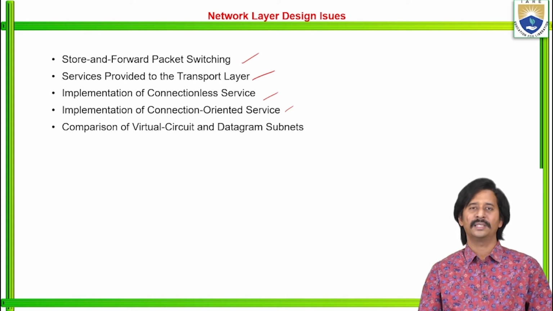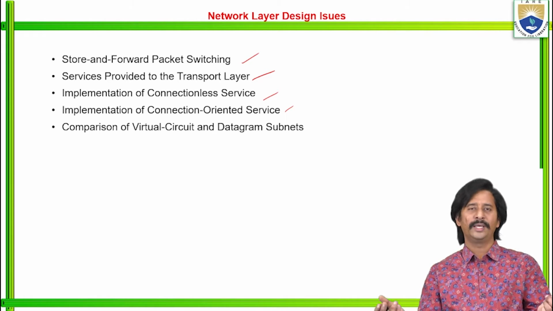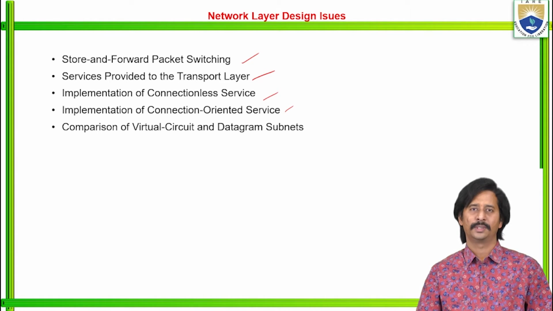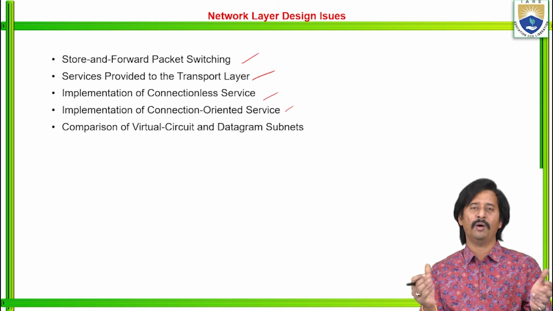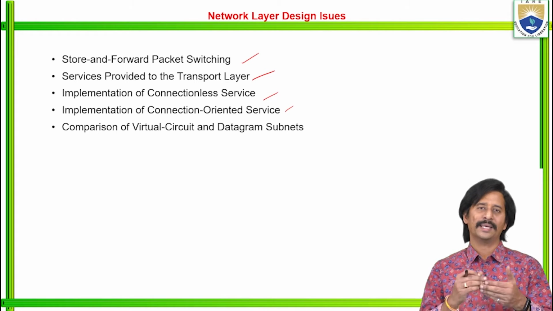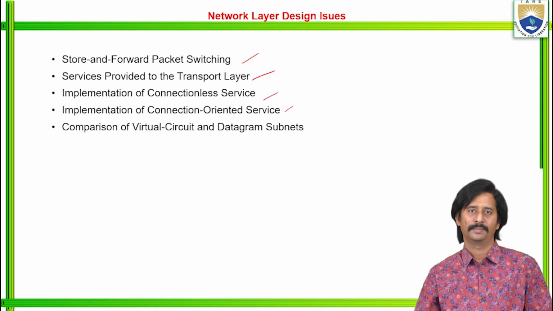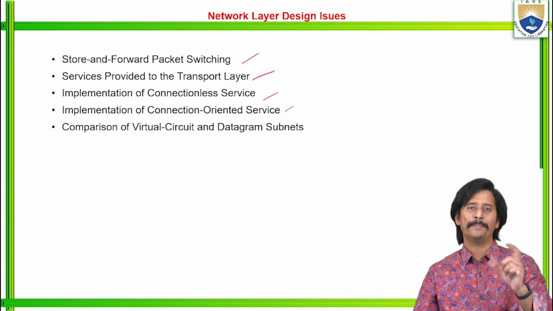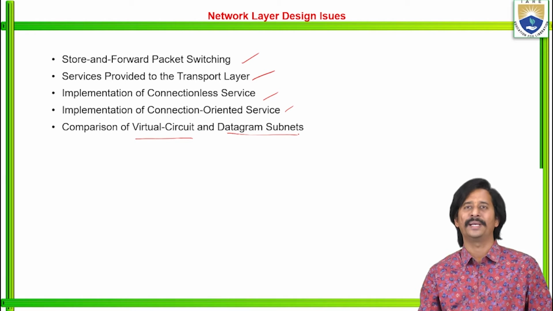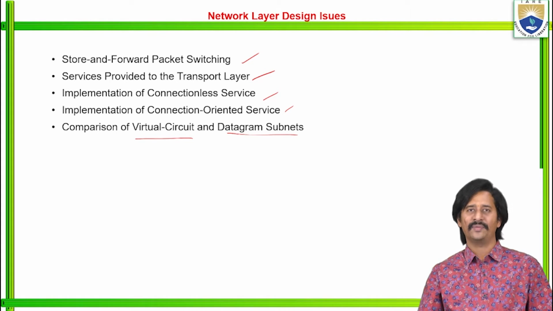We already discussed this in the OSI reference model, right? There are only two ways to communicate between nodes, either in a connection oriented fashion or a connectionless fashion. So how does the network layer implement connection oriented services and how does it implement connectionless services? Then the final design issue is a comparison between those two: comparison of virtual circuit and datagram subnets. That is the connectionless as well as the connection oriented services.